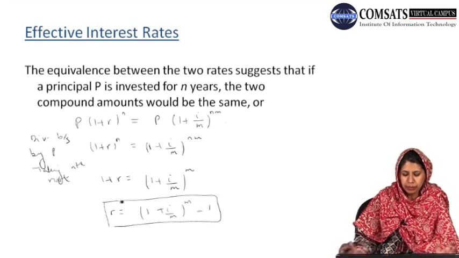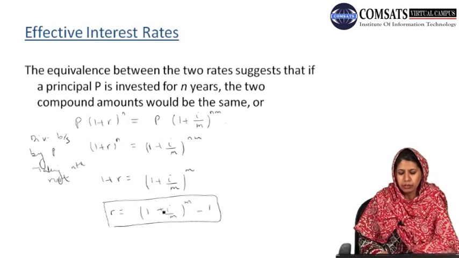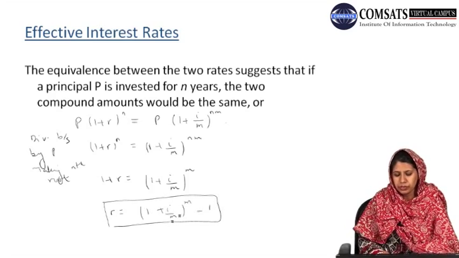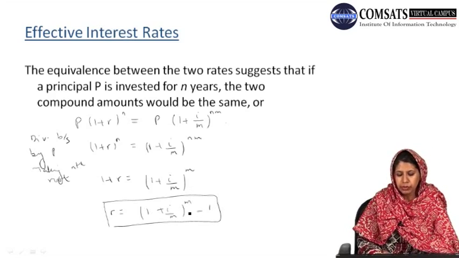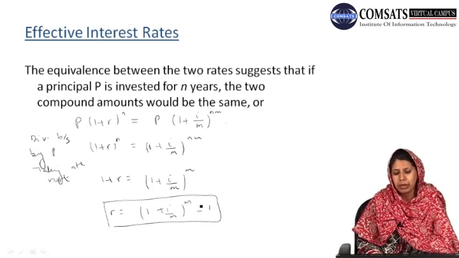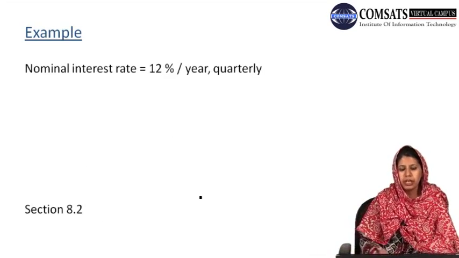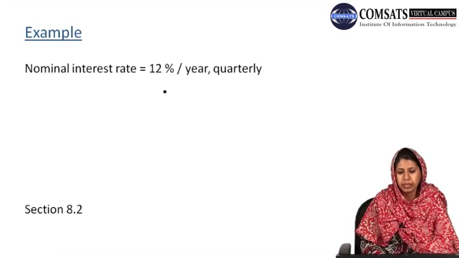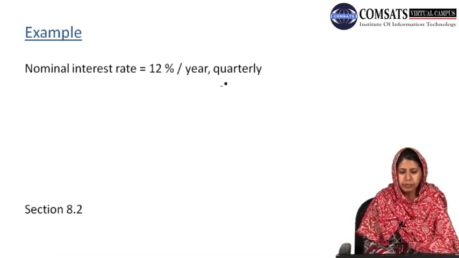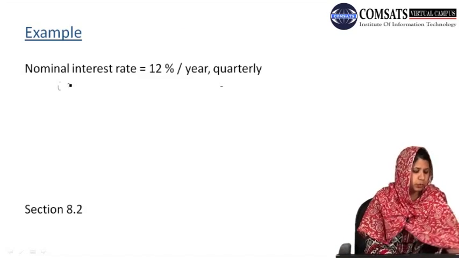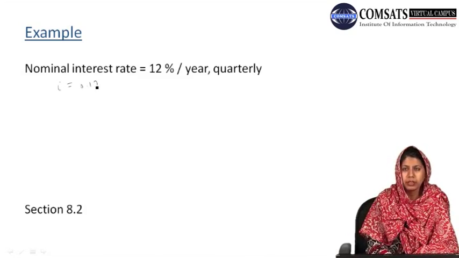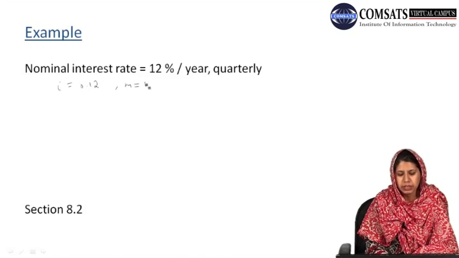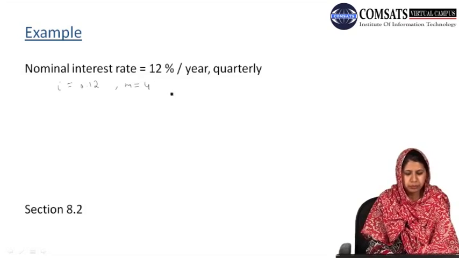If we look at our formula, we only need to know the value of the nominal annual interest rate I and the number of compounding periods per year, which is M. We don't need to know the value of the principal amount P. So the nominal interest rate is 12% per year compounded quarterly, which means that our I is equal to 0.12 and our M, compounded quarterly meaning 4 times a year, is equal to 4.